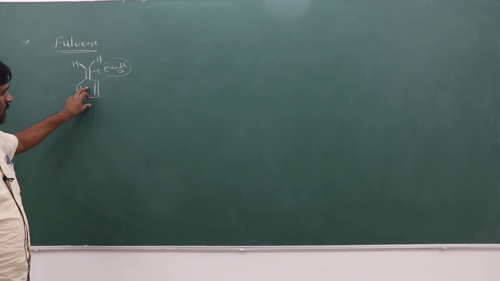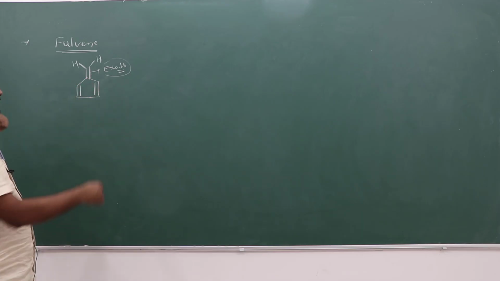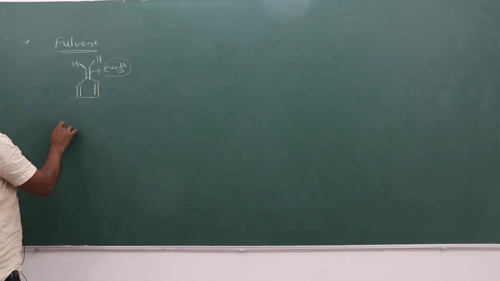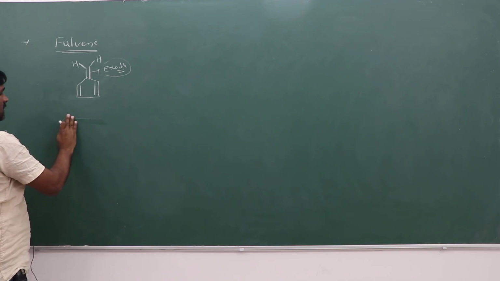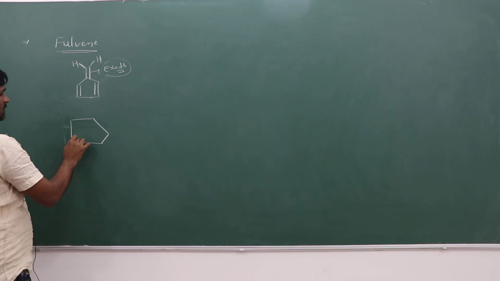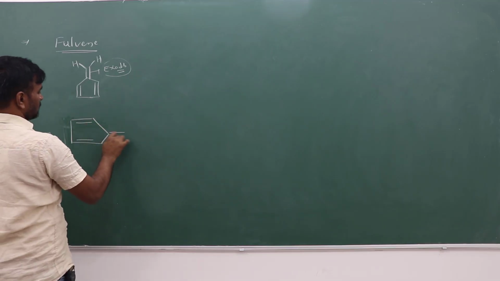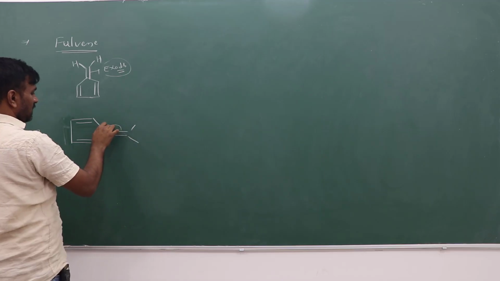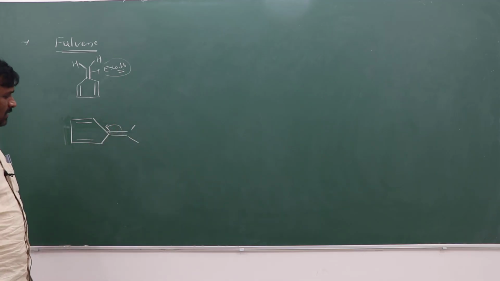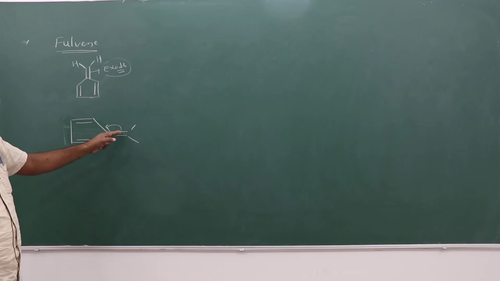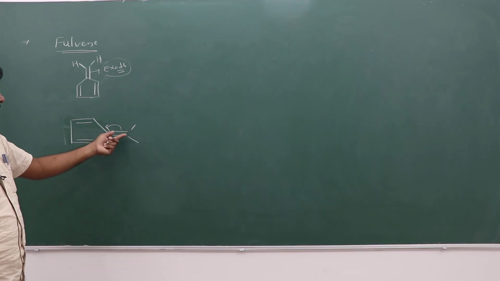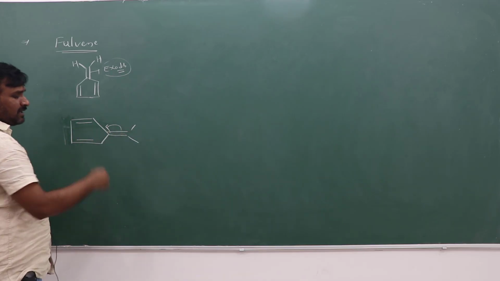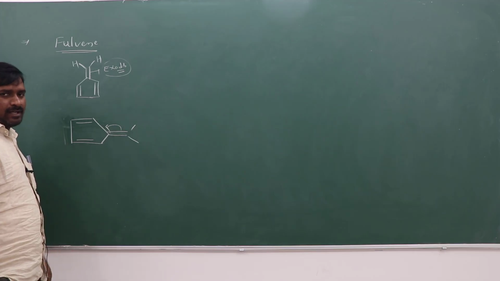If you take the fulvene molecule with the exo double bond, with respect to this, always the negative charge in this fulvene molecule, the double bond polarization takes place, and the negative charge is always shifted towards the ring side.